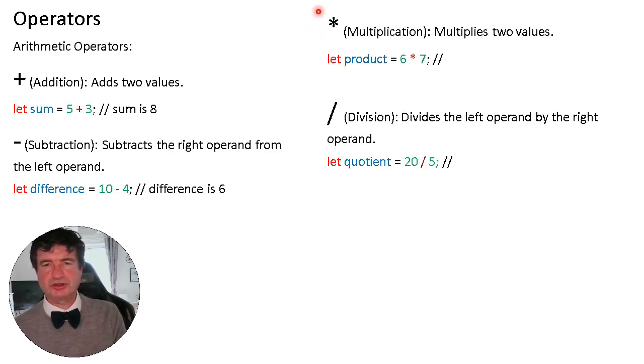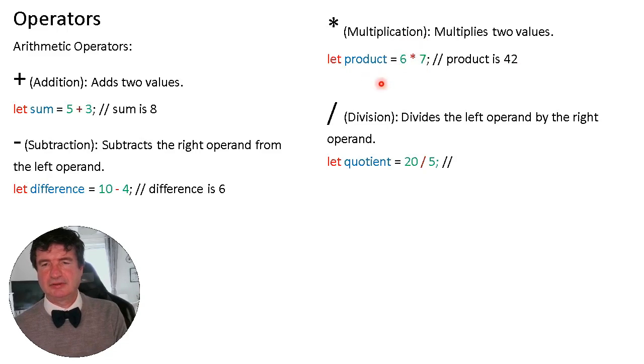Okay, now multiplication. We don't use the cross or the X symbol in programming. We use the star, or sometimes asterisk it's called, and this indicates something's going to get multiplied. So here let product equal 6 times 7. That of course is 42.